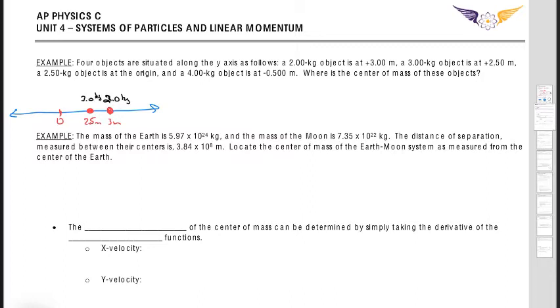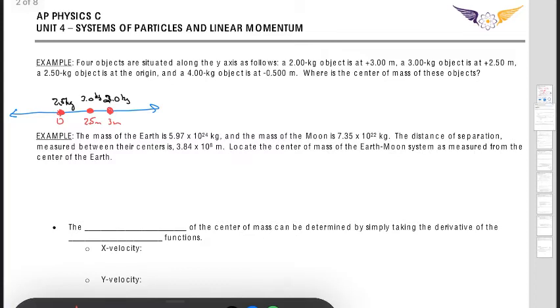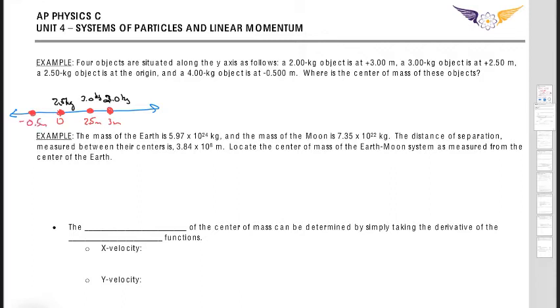Okay, and then I have a mass here. So it's going to be a 2.5 kilogram object at 0. And then I finally have a 4th mass over here. I know this isn't drawn to scale, at negative 0.5 meters, and it has a mass of 4 kilograms. So remember, this is our y, right? So imagine turning that up on its edge.